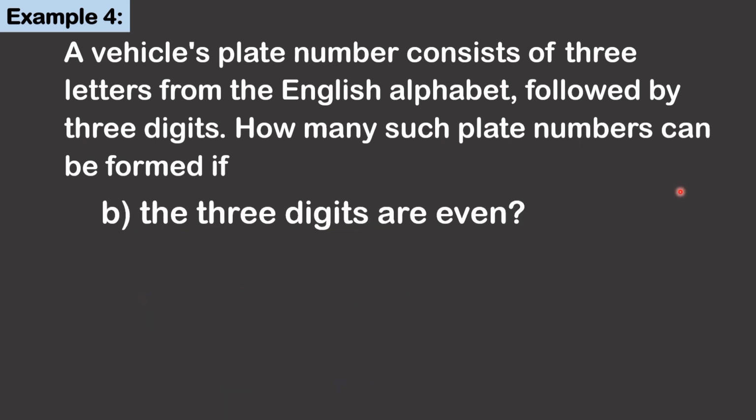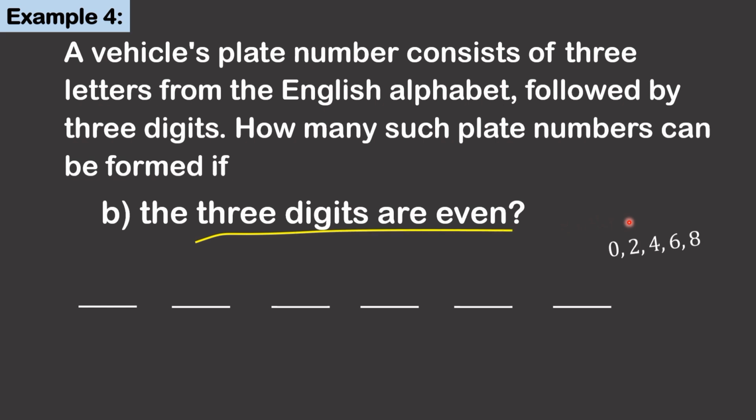In the same scenario, but this time the restriction is the 3 digits are even. There are 6 places and the even digits are 0, 2, 4, 6, and 8. So there are 5 choices for each digit because repetition is allowed.